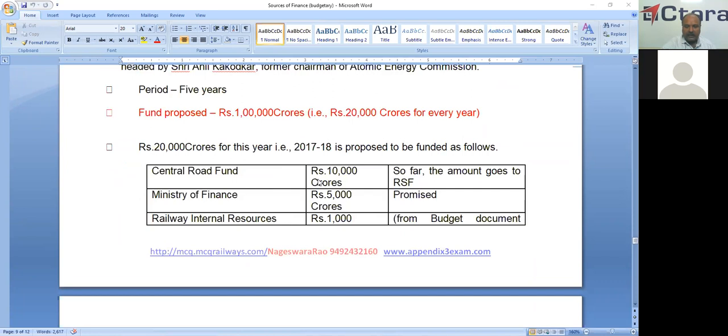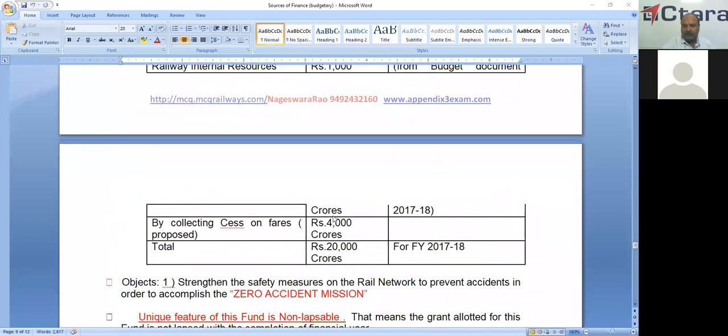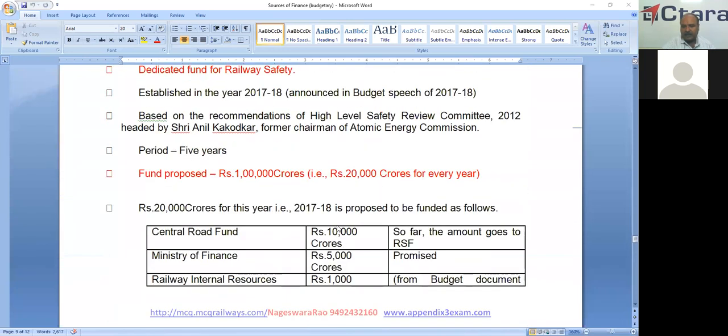So in the initial year, it was proposed like that: 10,000 crores from Central Road Fund, 5,000 crores from Ministry of Finance, 1,000 crores from the internal resources and another 4,000 crores by collecting cess on the fares. This is the initial year they proposed.